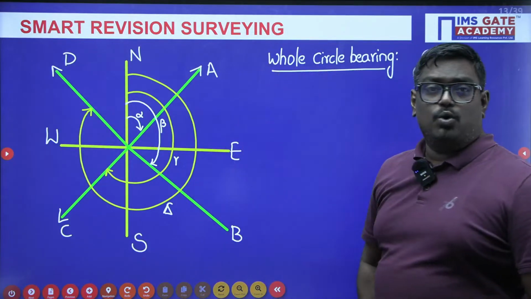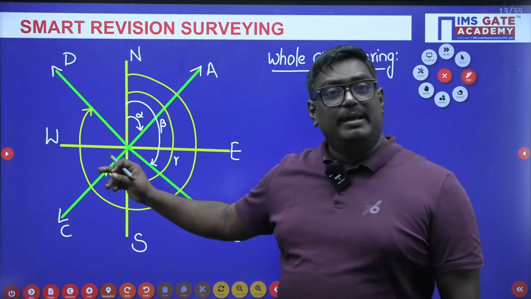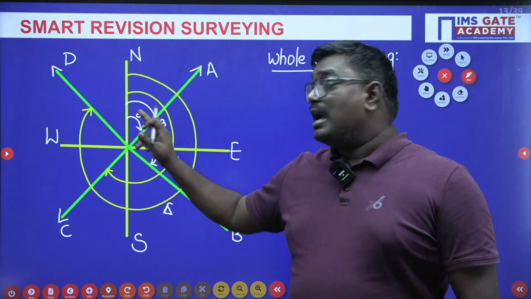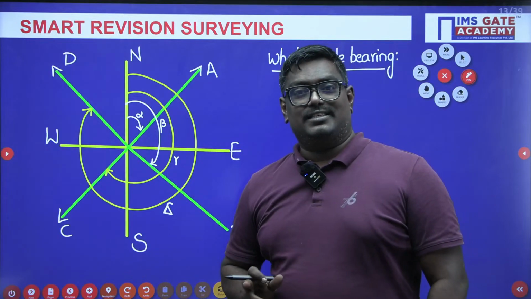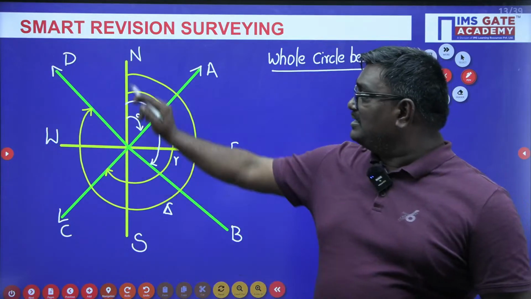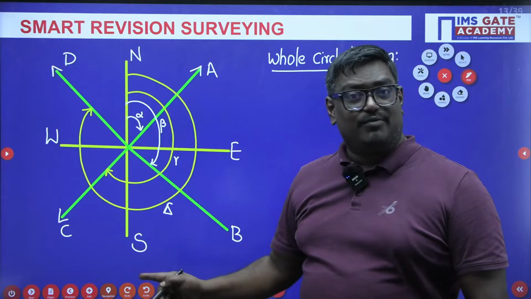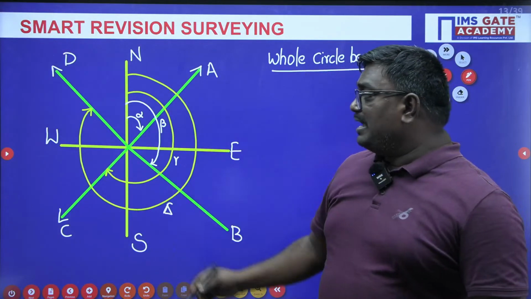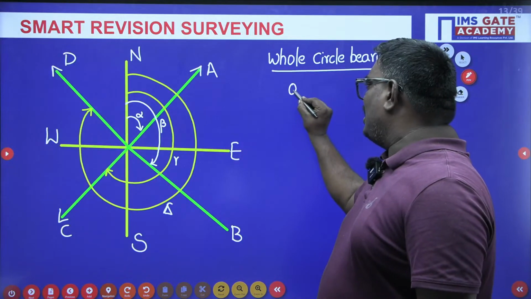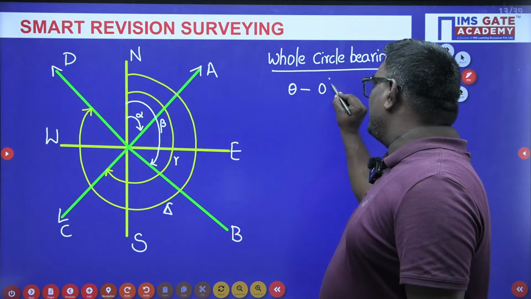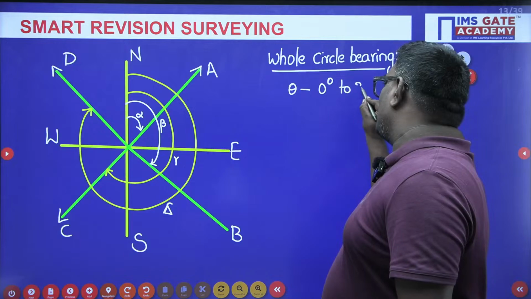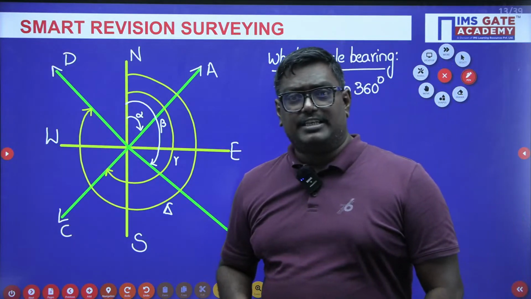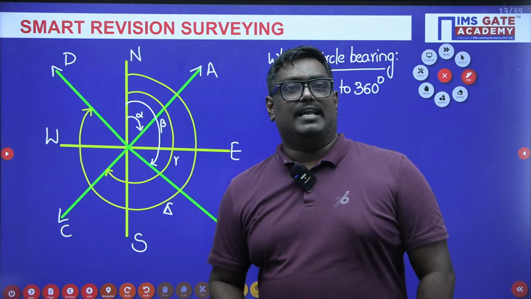Now, what do you mean by whole circle bearing? It means the bearing of a line is measured from north, always from north, and in clockwise direction. Here the bearing theta or alpha varies from 0 degrees to 360 degrees. Are you following, my dear students? Everything is measured from the north direction and in clockwise direction.